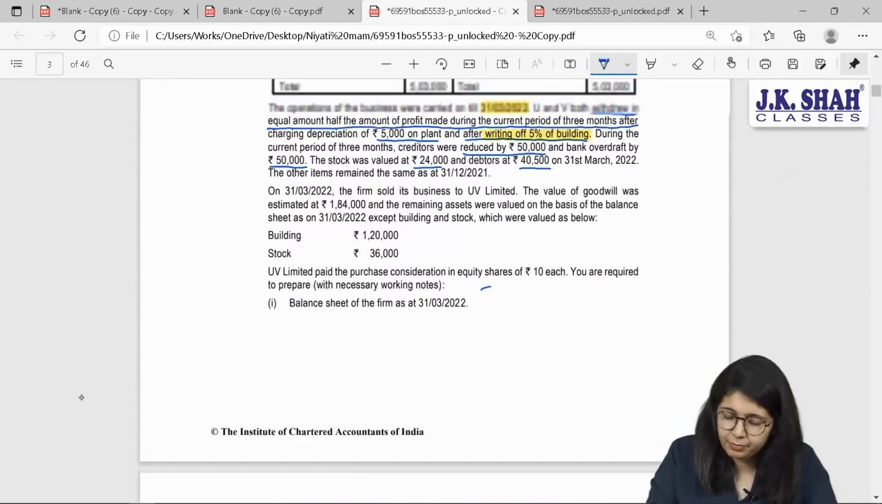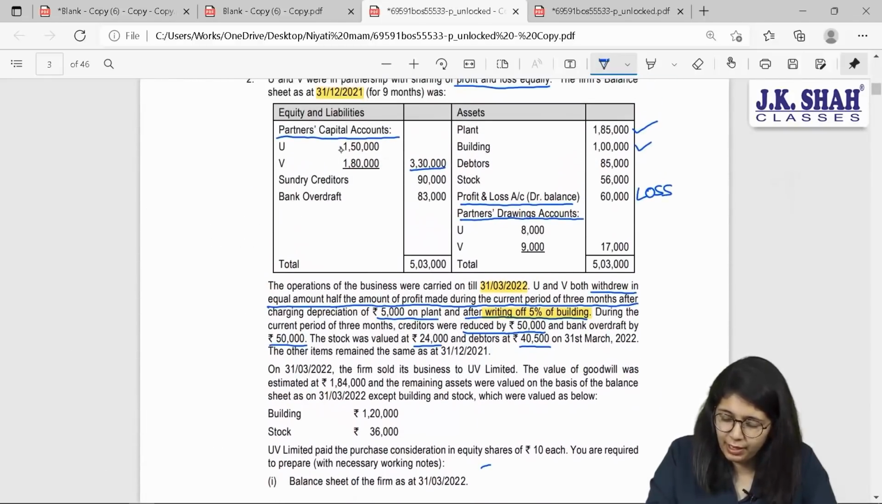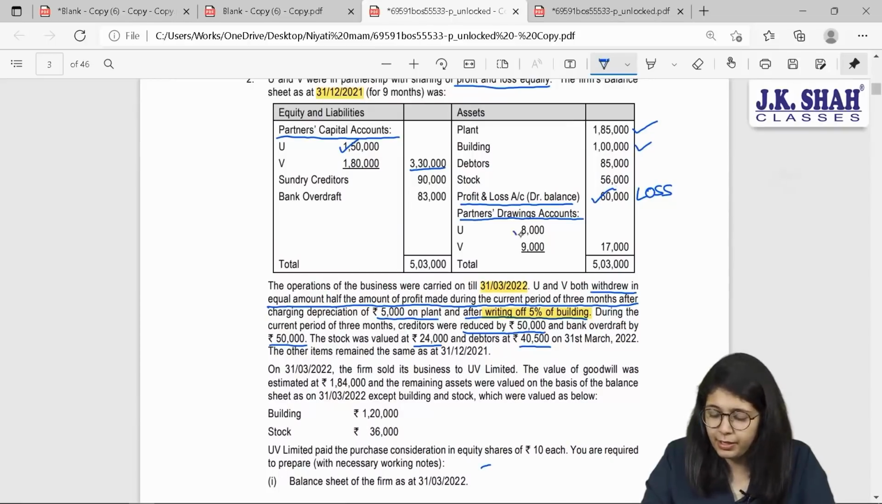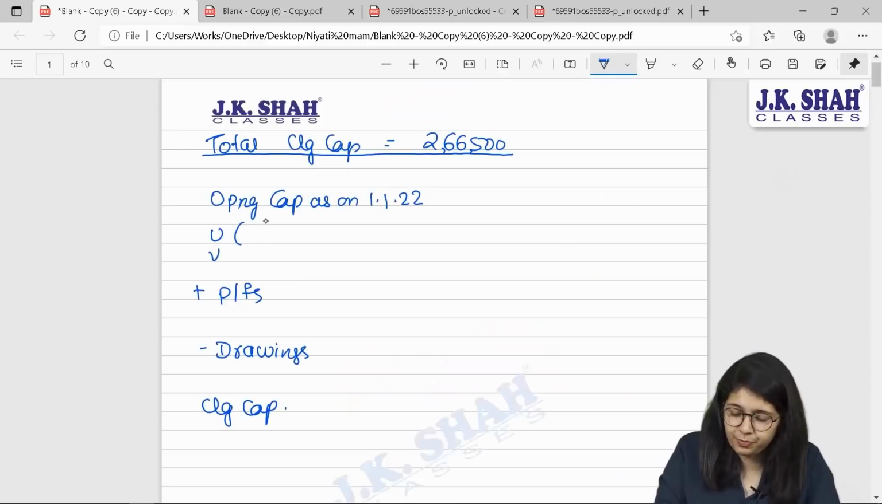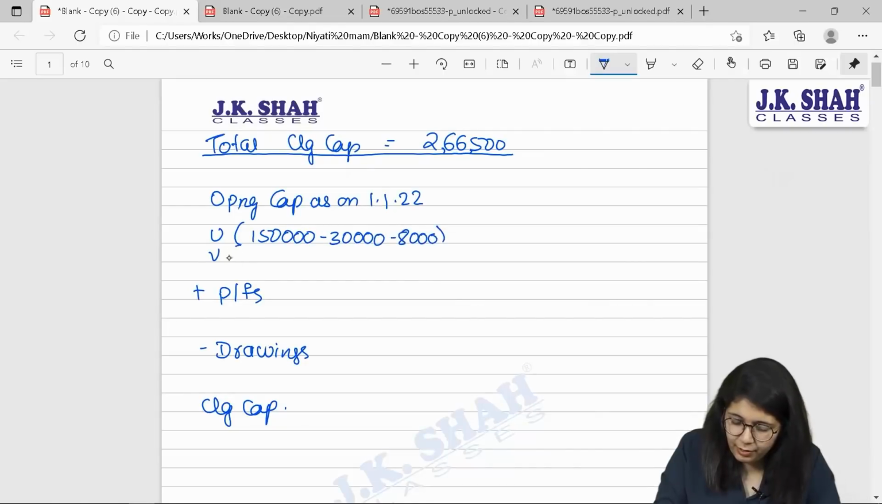1,50,000 minus his share of loss 30,000 and minus his drawings 8,000. That is 1,50,000 minus 30 minus 8. And for V, 1,80,000 minus 30,000 and minus 9,000. Correct? These are the individual amounts.